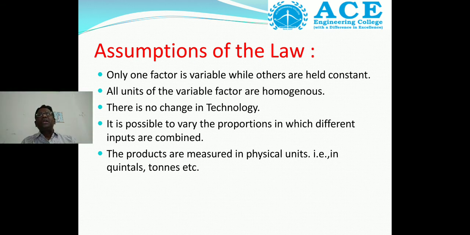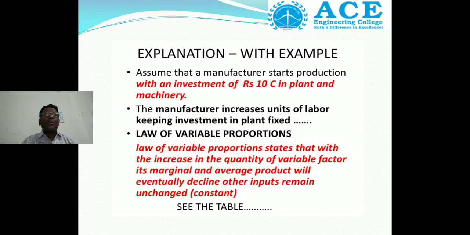Then we should go through the explanation of the law of variable proportions through one example. Assume a manufacturer starts production with an investment of 10 crore rupees in plant and machinery. When the manufacturer increases the units of labor, his investment in plant is fixed. Only the units of labor change.